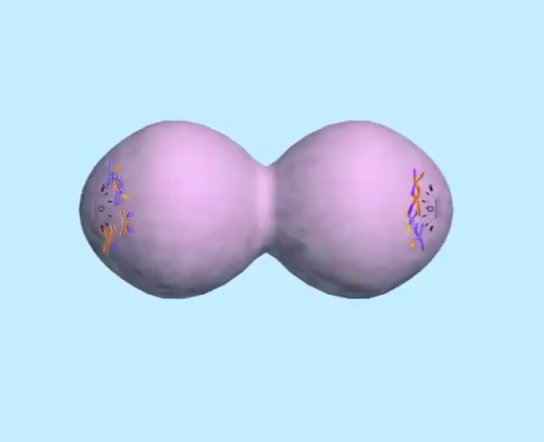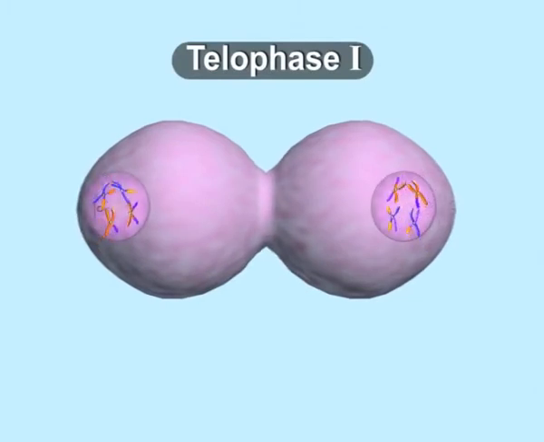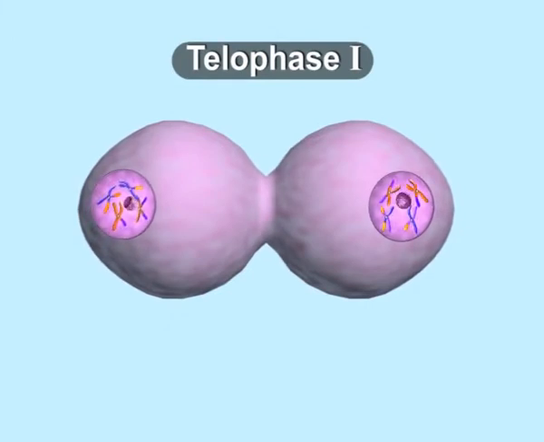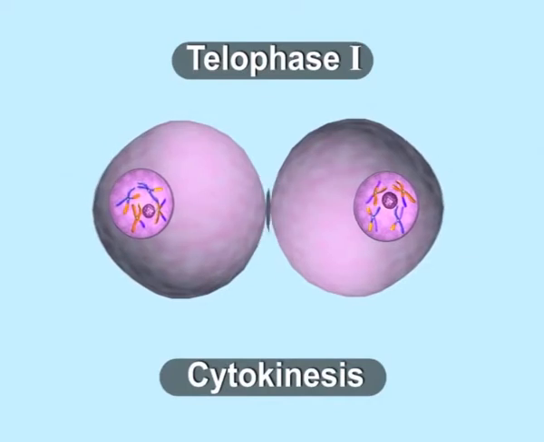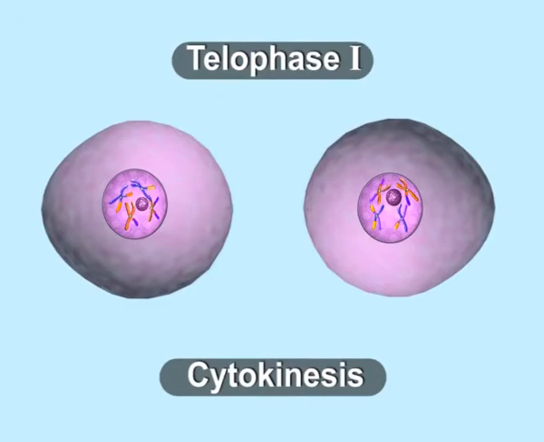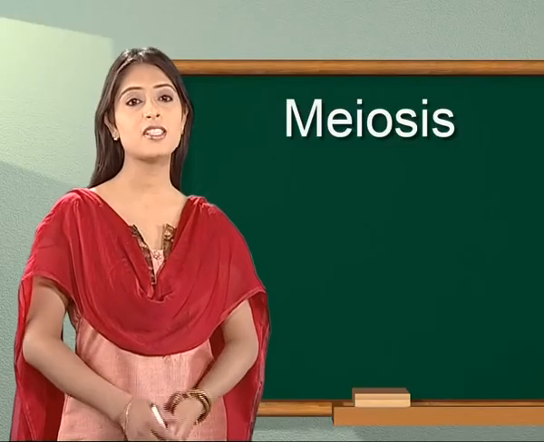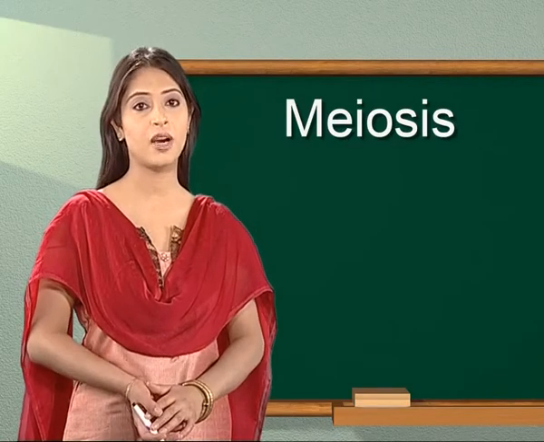Telophase 1. This is the last stage of meiosis 1. Here, nuclear envelope and nucleolus reappear. Cytokinesis follows and a dyad of cells is formed. So this was the last stage, telophase 1 of meiosis 1.